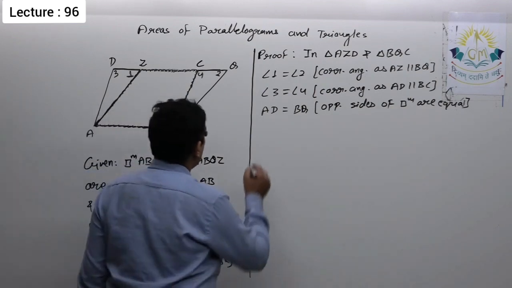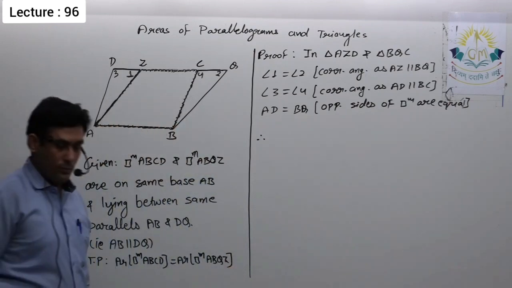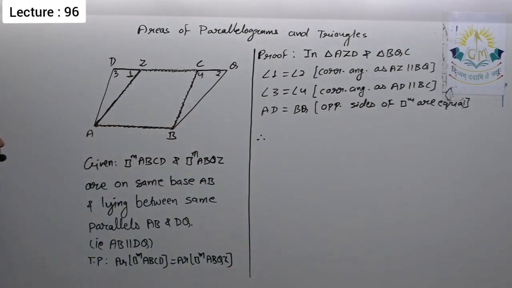Therefore the triangles will be congruent. So try to solve it further, then I will give you the remaining solution.